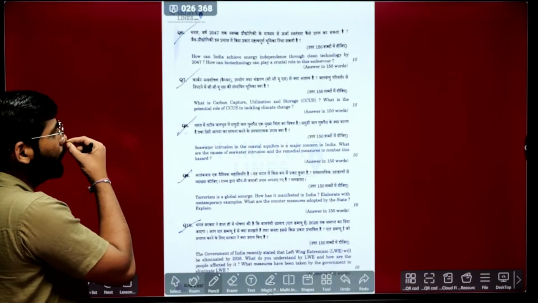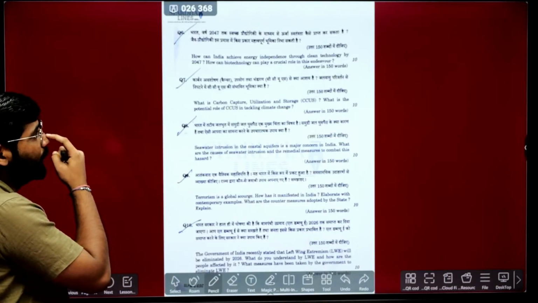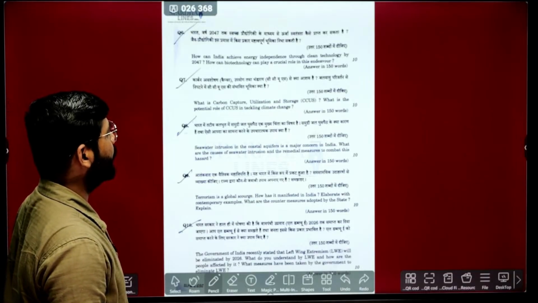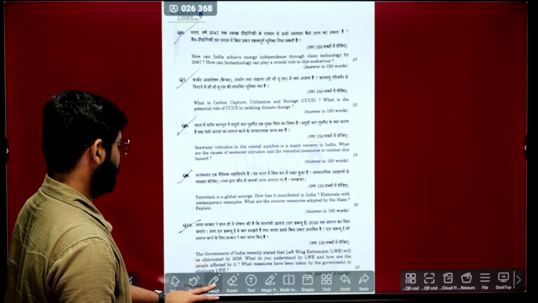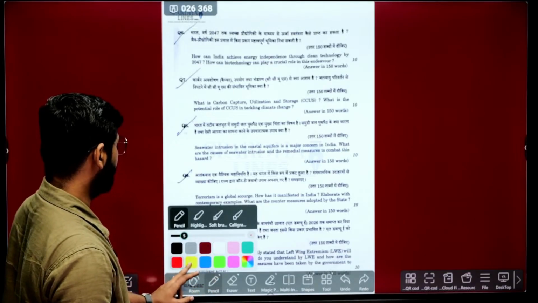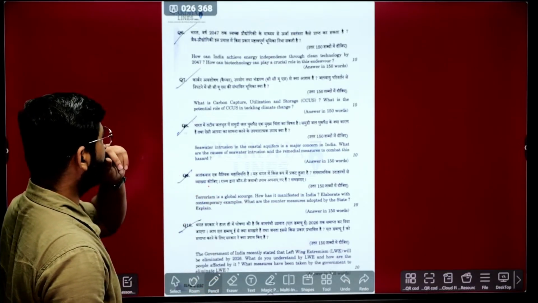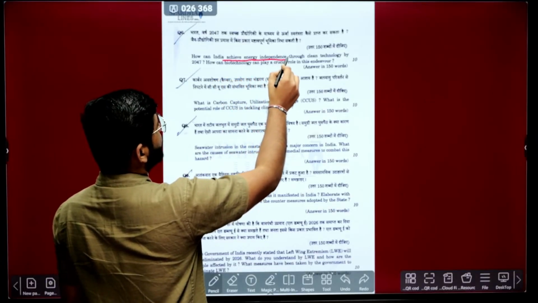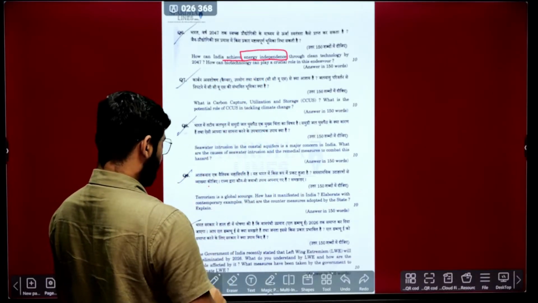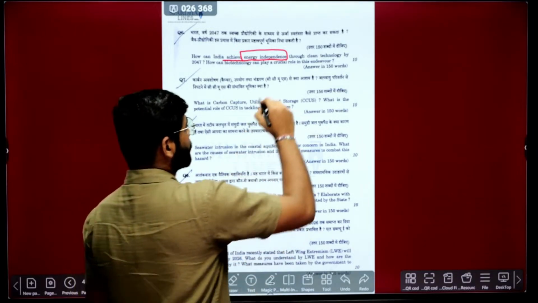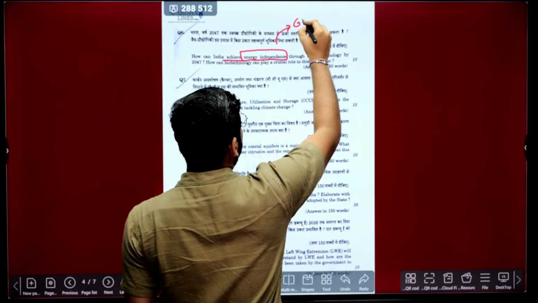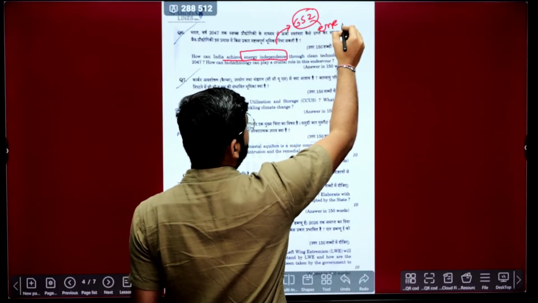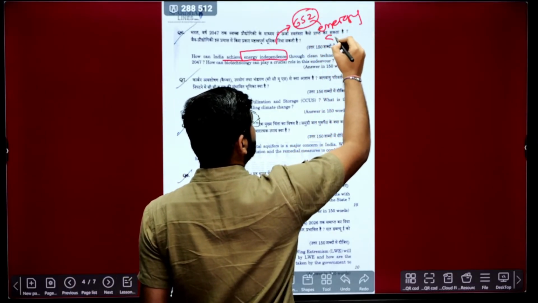Sixth question: how can India achieve energy independence through clean energy by 2047? How can biotechnology play a crucial role in this endeavor? If you see this question, energy independence, and yesterday's GS2 question, there was one question which was talking about energy security in international relations.